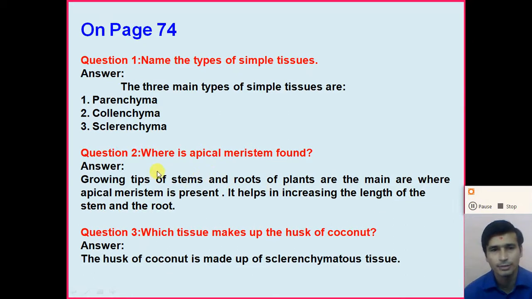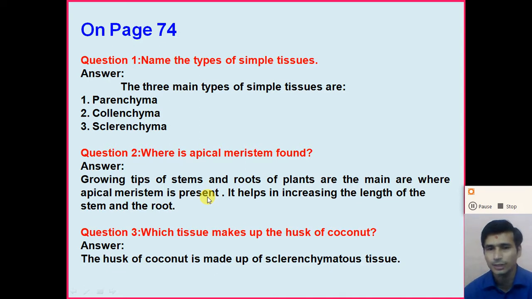Now the next question, question number 2: Where is the apical meristem found? The apical meristem is found in the growing tips of the stem and the roots of plants. Here it helps in increasing the length of the stem and the roots. So dear student, the growing tips of the stem and roots of plants are where the apical meristem is present.